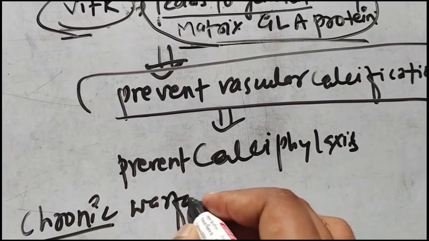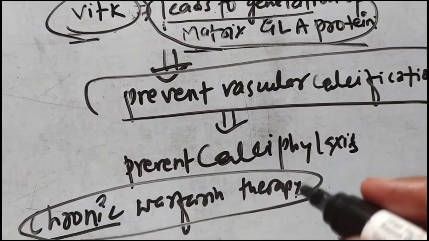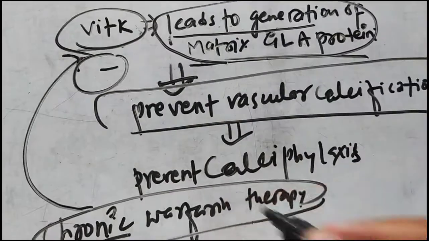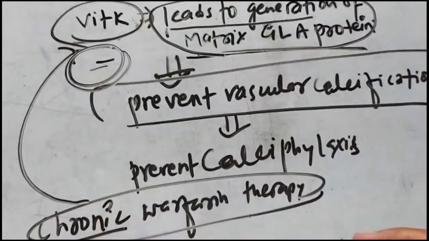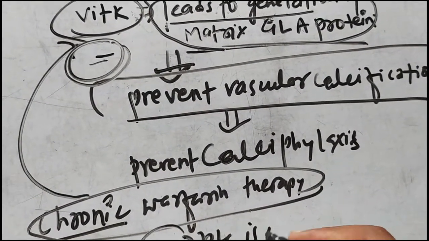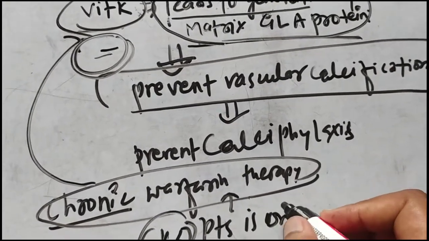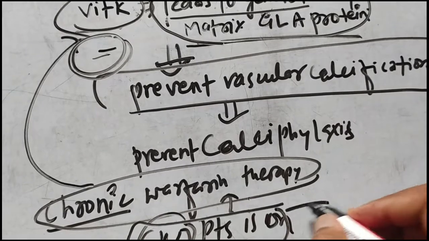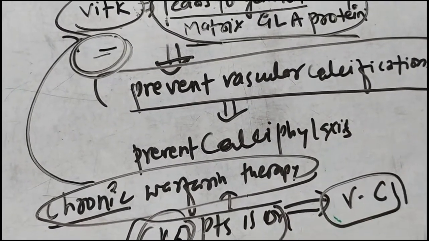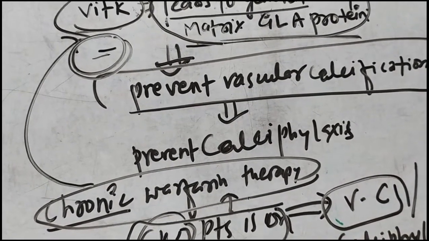chronic warfarin therapy, so in chronic warfarin therapy, what happens? The vitamin K is inhibited, and when vitamin K is inhibited, let's suppose any CKD patient is on chronic warfarin therapy. As the patient has CKD, the CKD disease will promote vascular calcification, and the disease will also promote the formation of calciphylaxis.